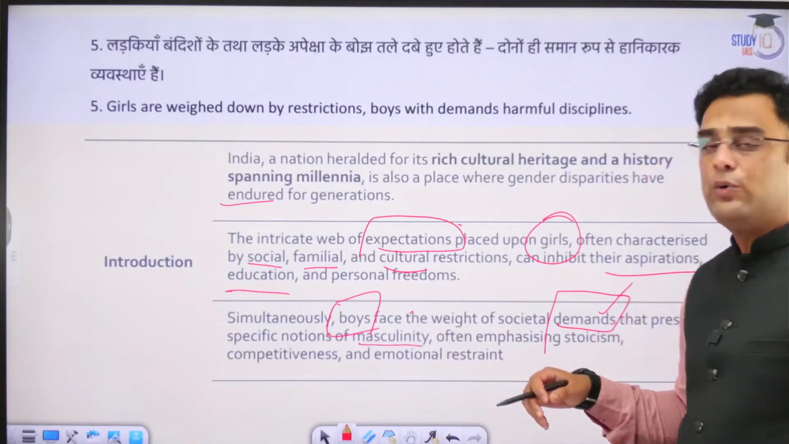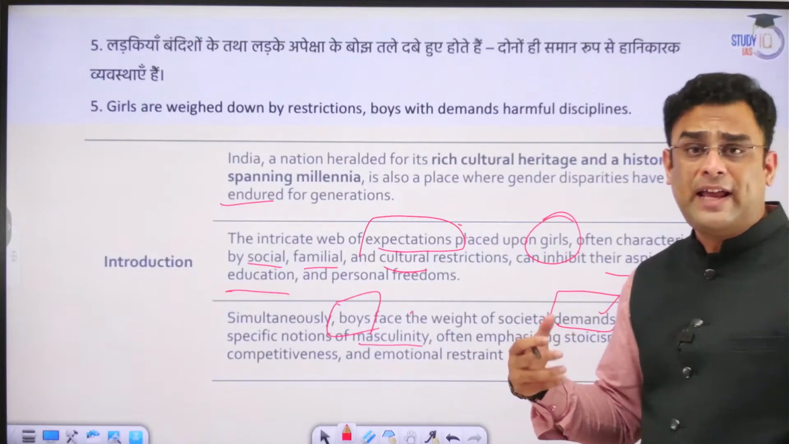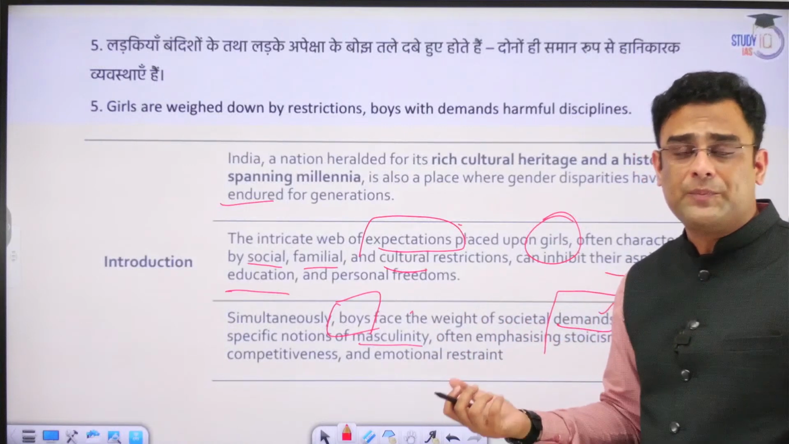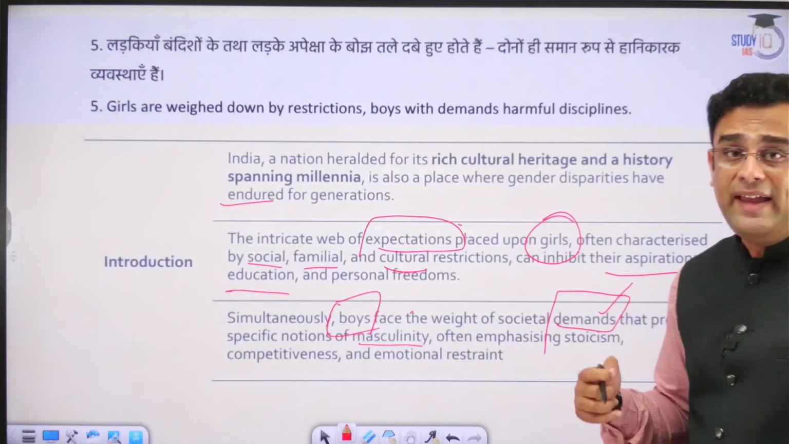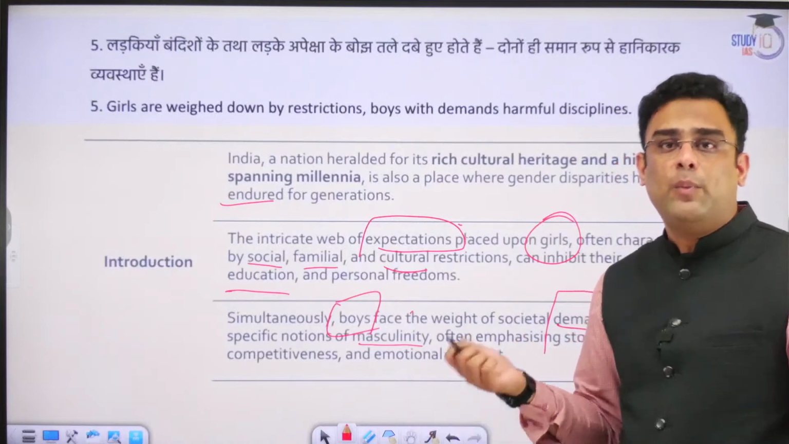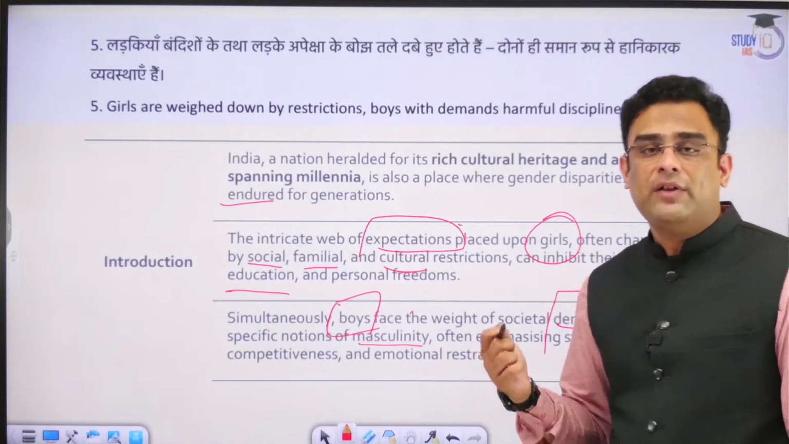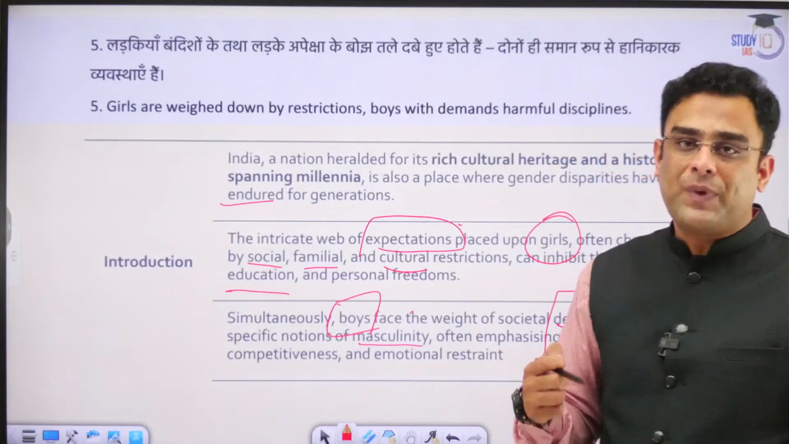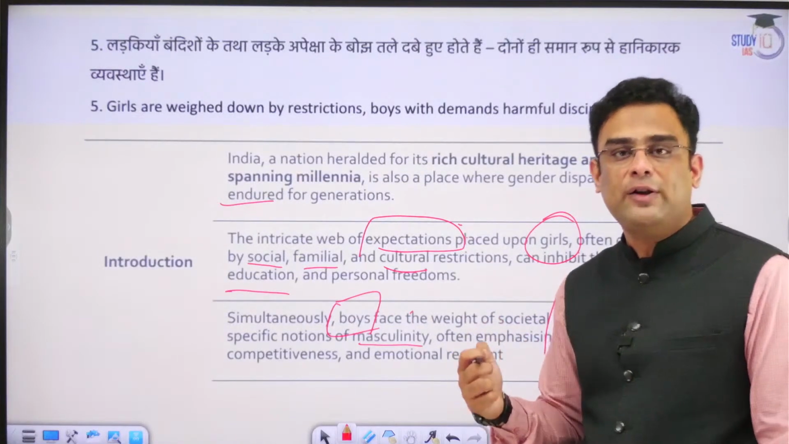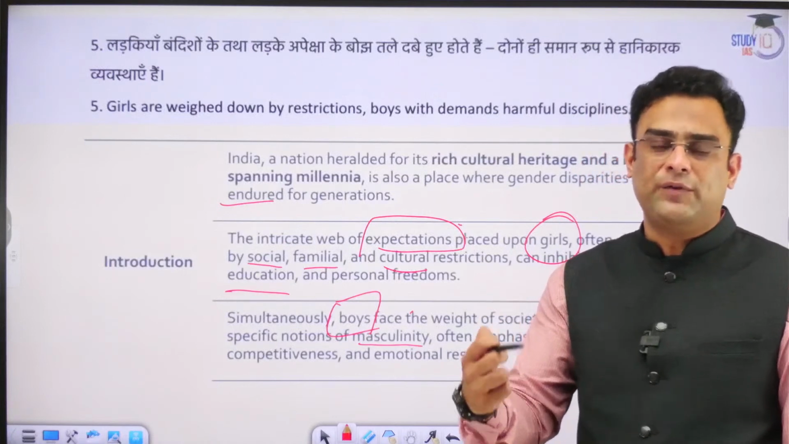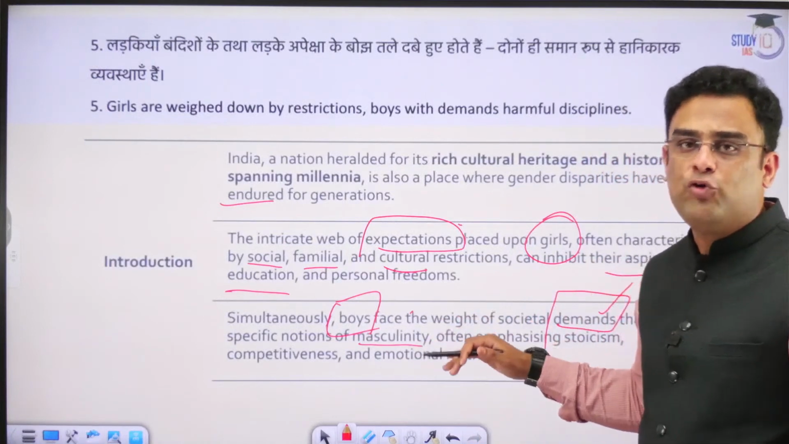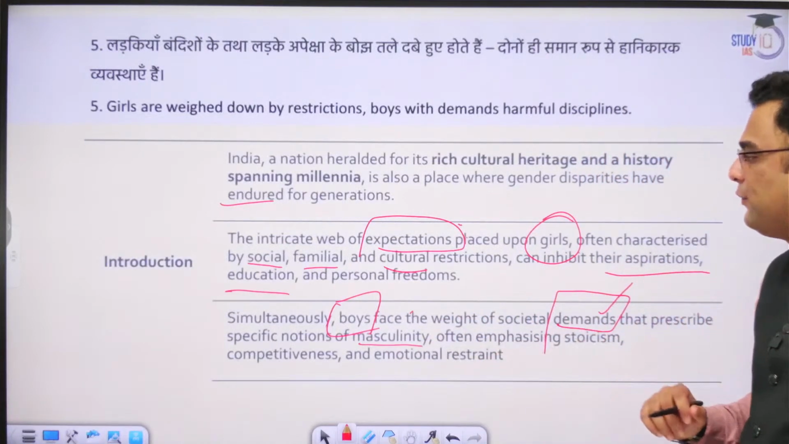Demands conforming to their specific type of masculinity norms. Boys are supposed to behave in a certain manner. Boys are not supposed to cry. Boys are not supposed to get emotional. They always have to be that alpha male kind of person who is always leading from the front. That kind of approach or attitude is what society often has from boys.